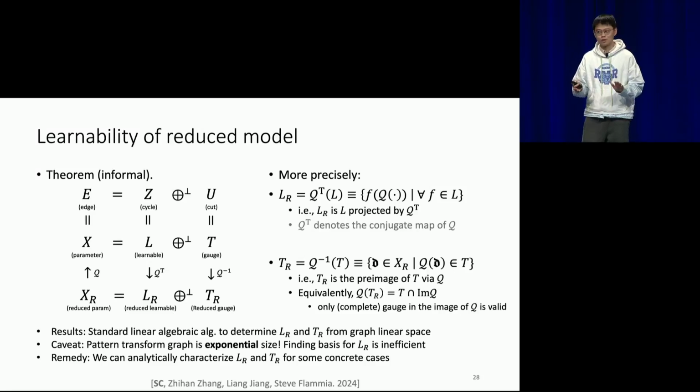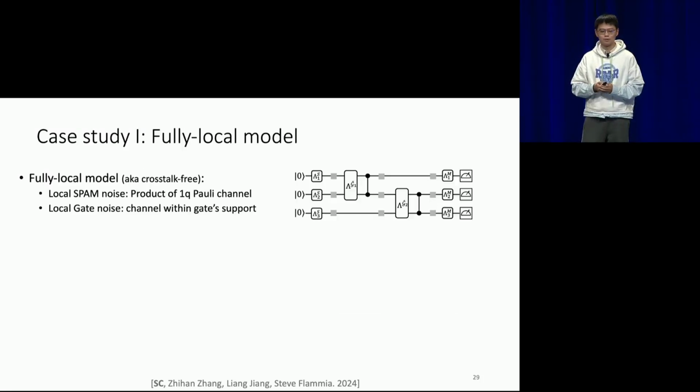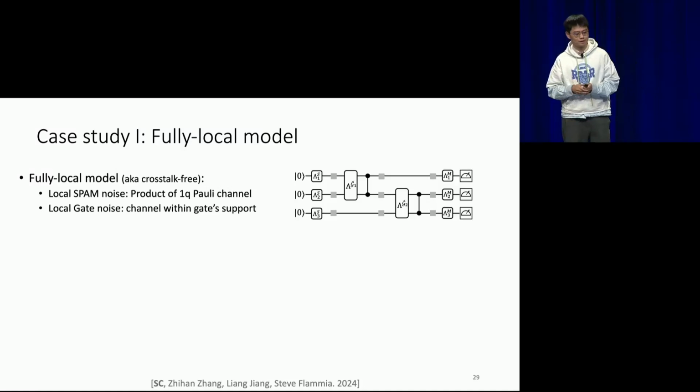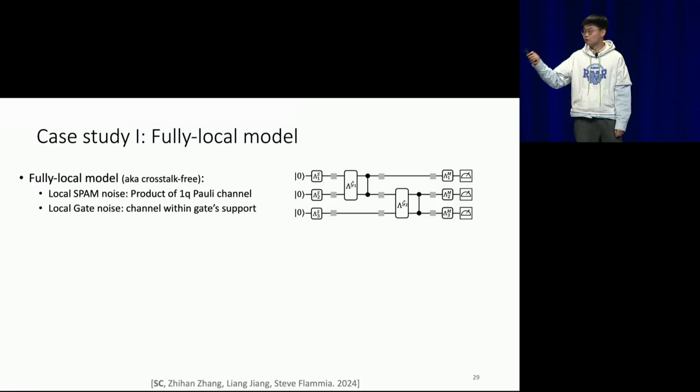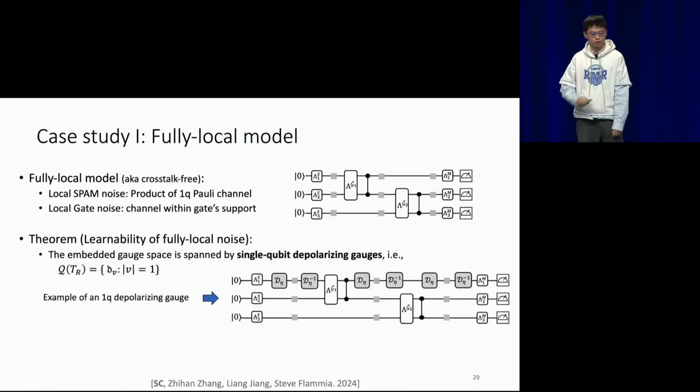We don't know how to solve this problem in general, but we can analyze it in some specific examples. So in the last maybe 2 minutes, I will go through 2 case studies we studied in this paper. The first is we consider the fully local noise model, such that the SPAM noise is a single-qubit Pauli channel, and the gate noise is only spanned on the gate support. What we're able to prove is that in this case, the only allowed gauge transformations are those single-qubit depolarizing gauge transformations.